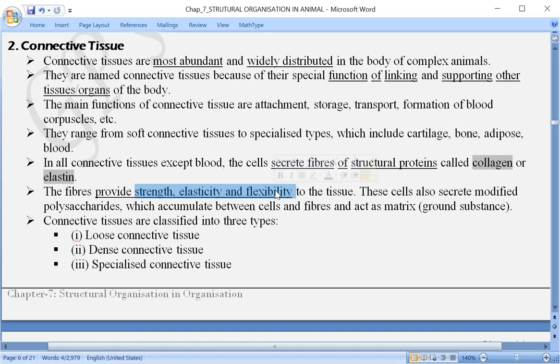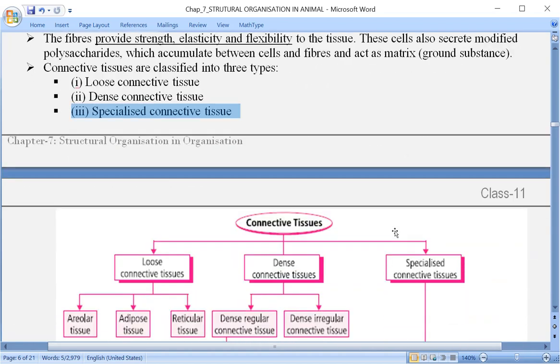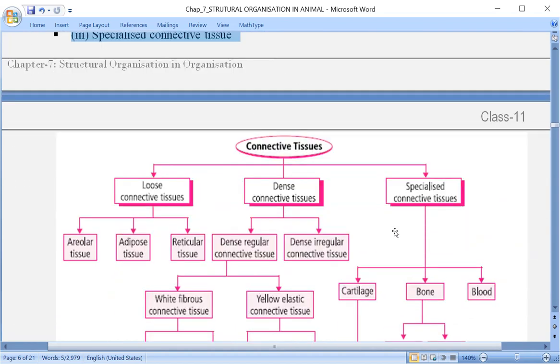Now let us see the types of connective tissue. Mainly three different types of connective tissues are there. The first one is loose connective tissue, then dense connective tissue and specialized connective tissue. Three main types. So one by one I am going to discuss each of these.